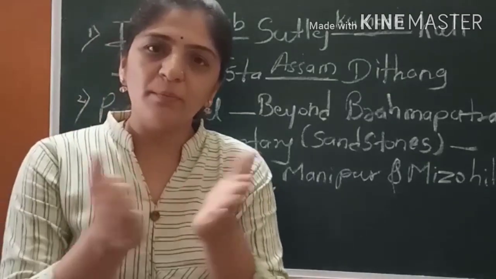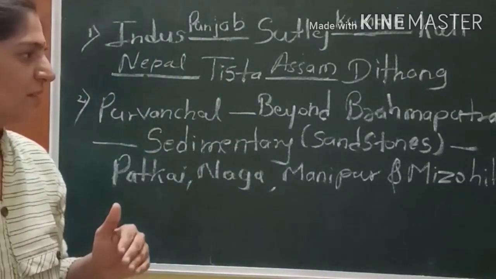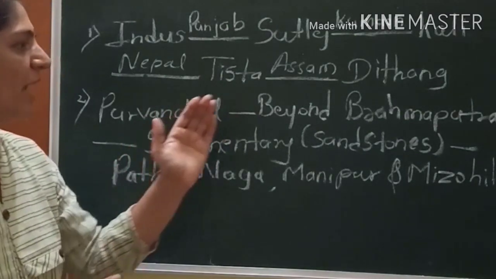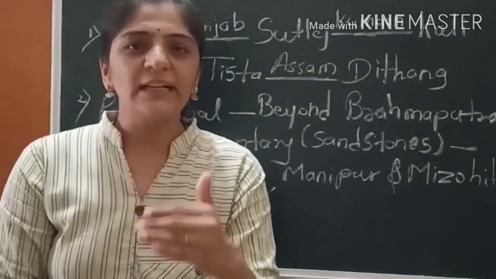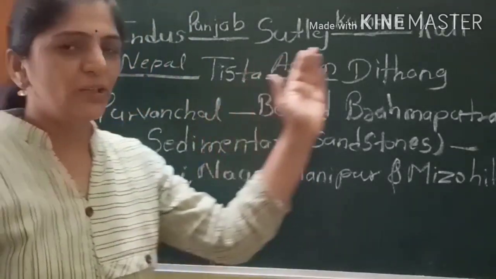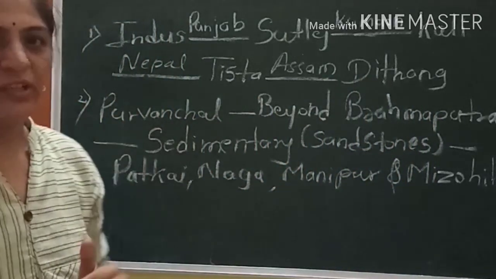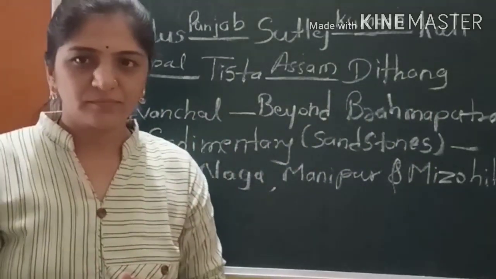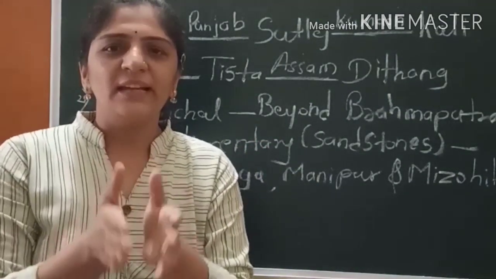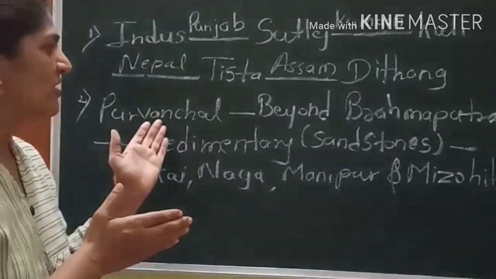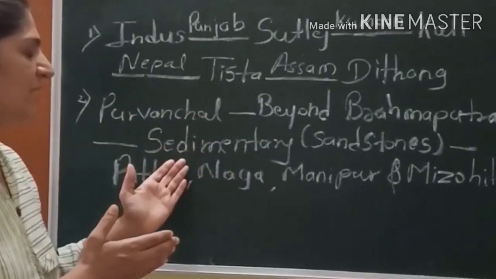Now beyond the Brahmaputra river we have another kind of hills, other mountains located on the eastern side of India. They are known as the Purvanchal hills, and they are mainly composed of strong sandstone, which is sedimentary.